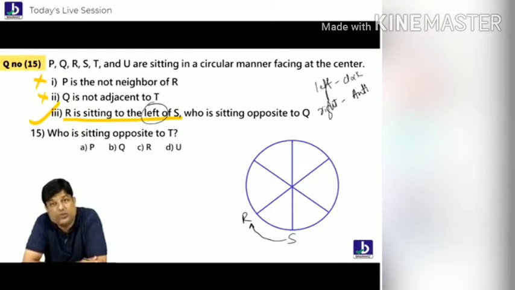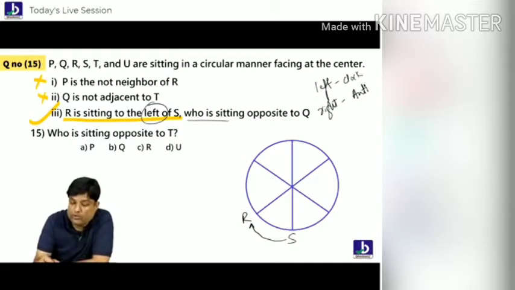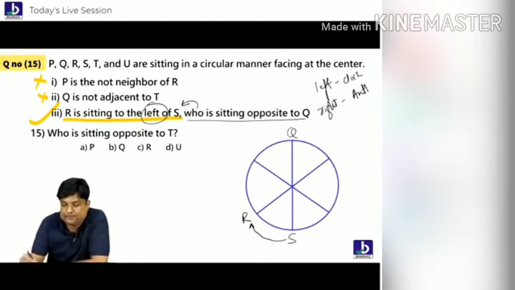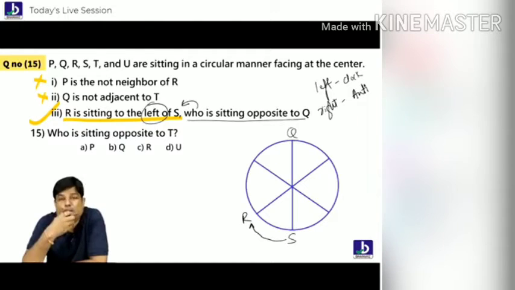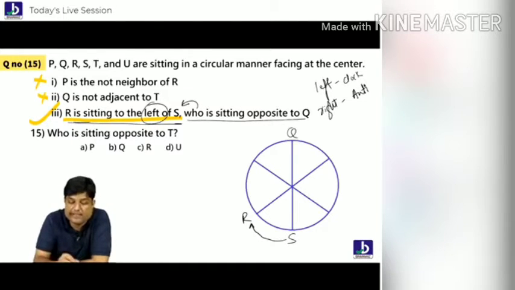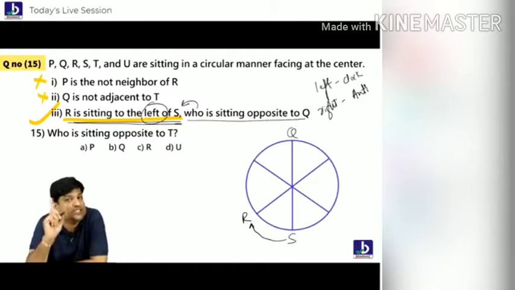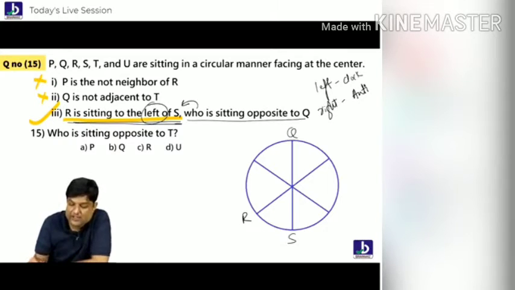This is the way I have begun. Who is sitting opposite to Q? Before whom S came, so S is sitting opposite to Q. That's it. Understood, everybody? So this is a good point in a circle. This kind of statement you can welcome, but this kind of statement is not good in linear. I have started my journey.